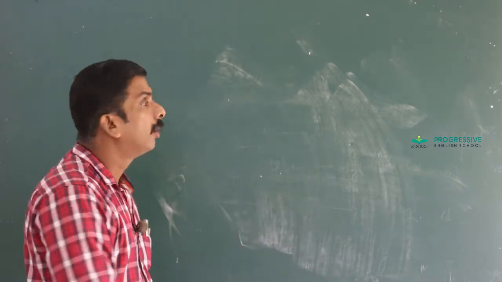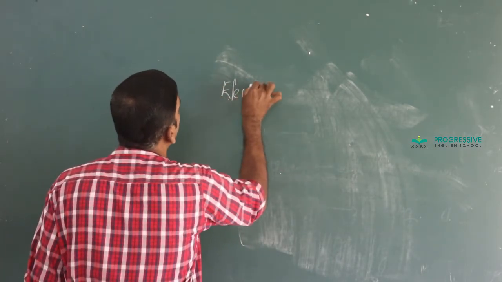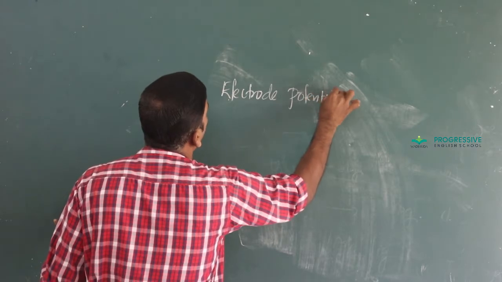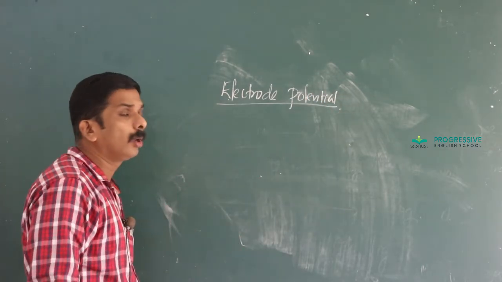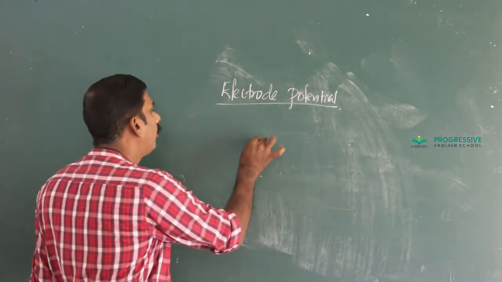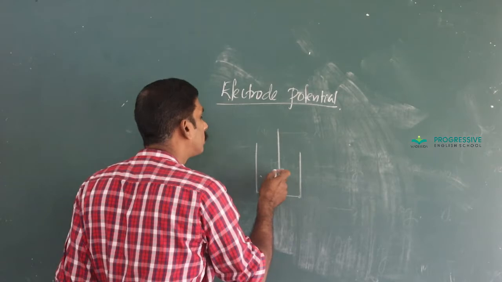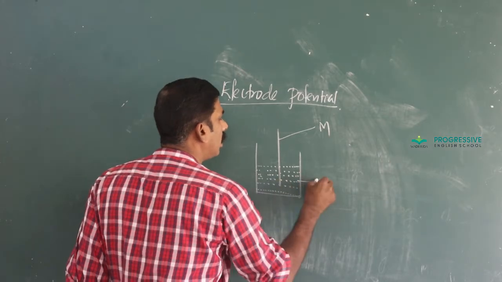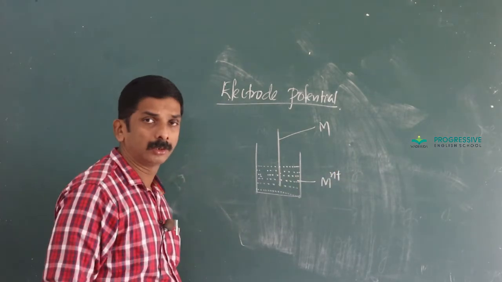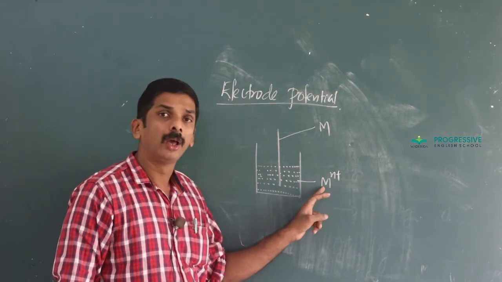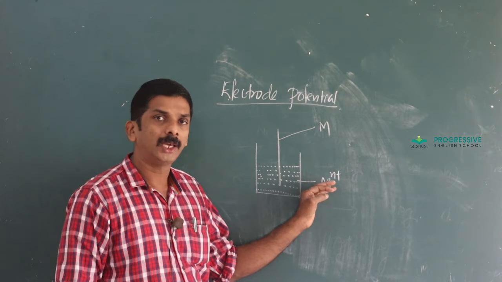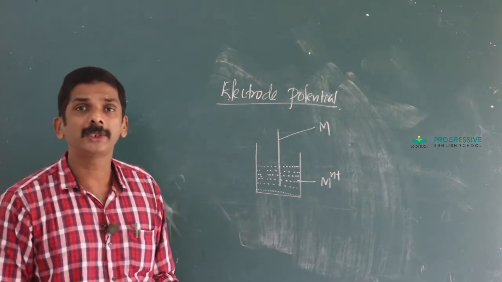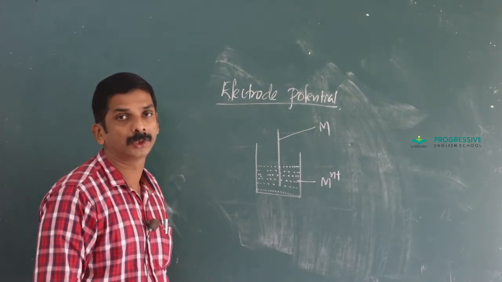And next is about electrode potential. When a metal rod is dipped into its solution, say zinc rod in zinc sulfate, or copper rod in copper sulfate, it has a tendency either to get oxidized or reduced.